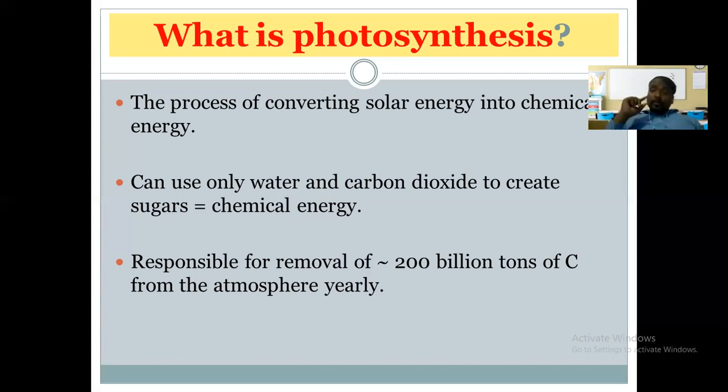So photosynthesis is the process by which the balance between carbon and oxygen cycles is maintained, and nearly 200 billion tons of carbon is removed from the atmosphere by this process alone, what we call the photosynthesis process. So you can think how important this process is for all of us, isn't it?